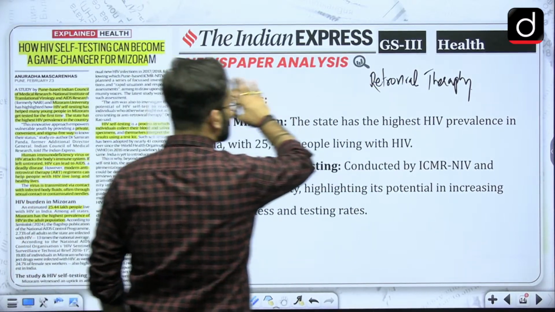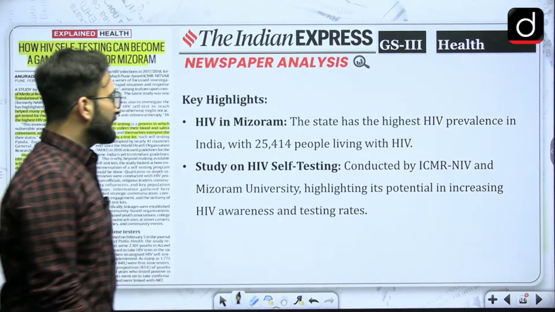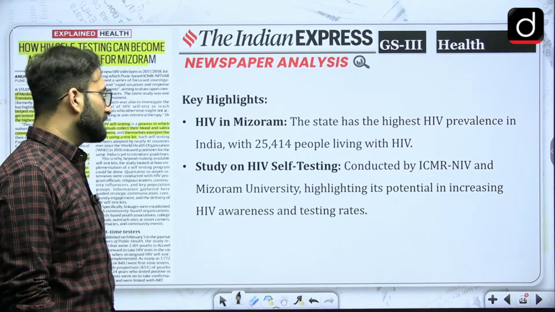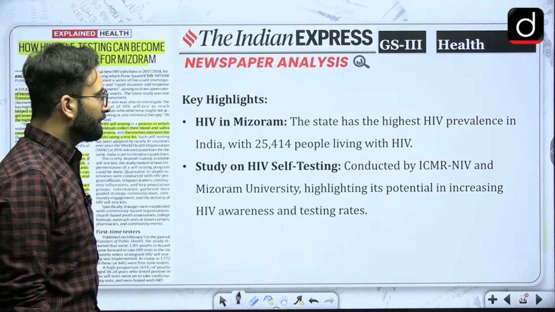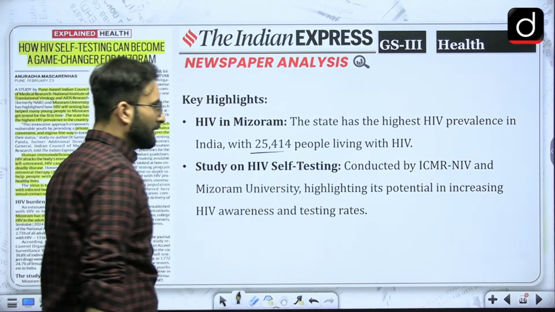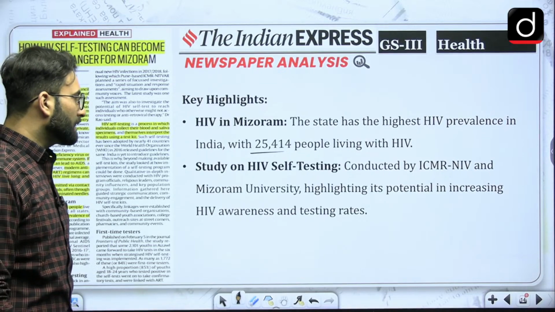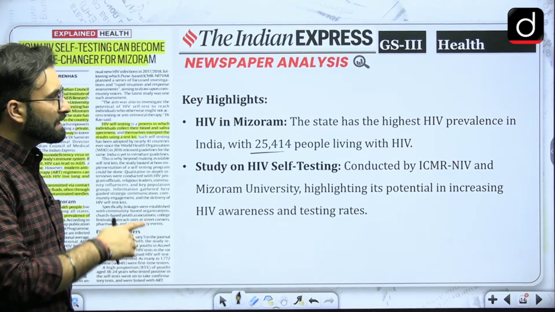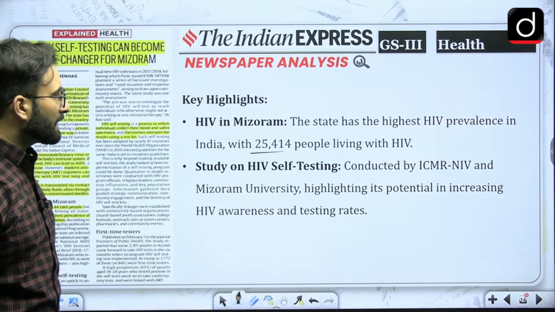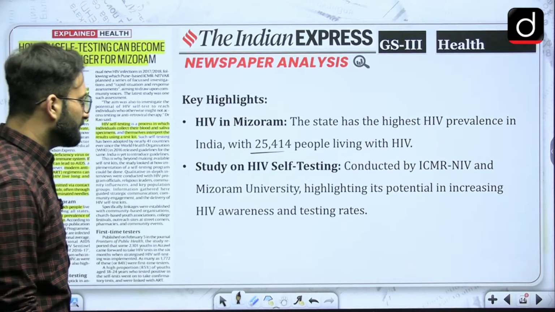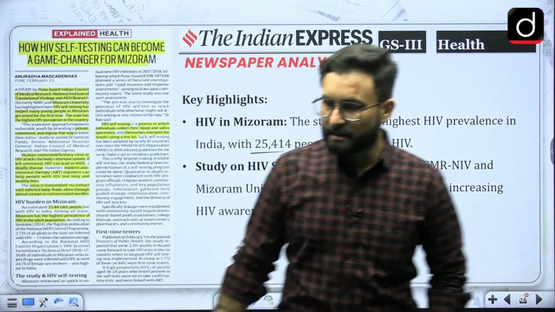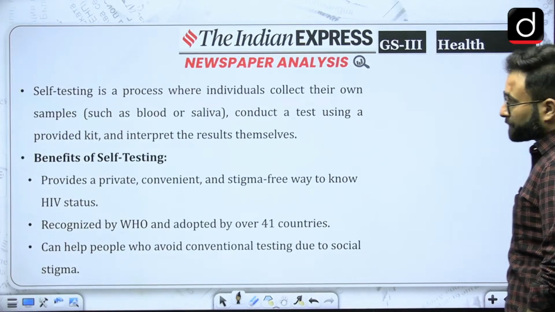Now let's see what the key highlights of the report are. HIV in Mizoram: the state has the highest prevalence in India, with 25,414 people living with HIV in the state. A study on HIV self testing conducted by the ICMR, NIV and Mizoram University highlights its potential in increasing HIV awareness and testing rates. So that is there. Coming to the next one.